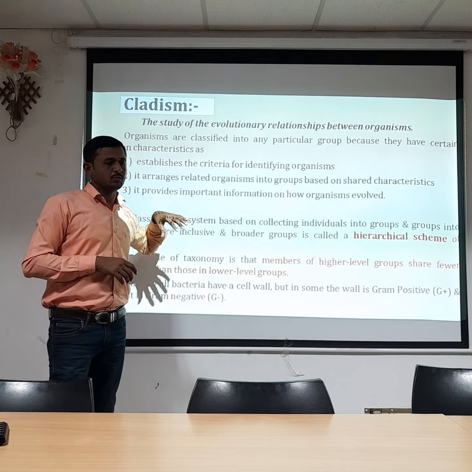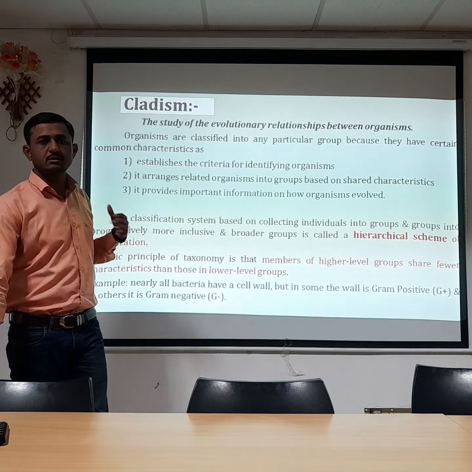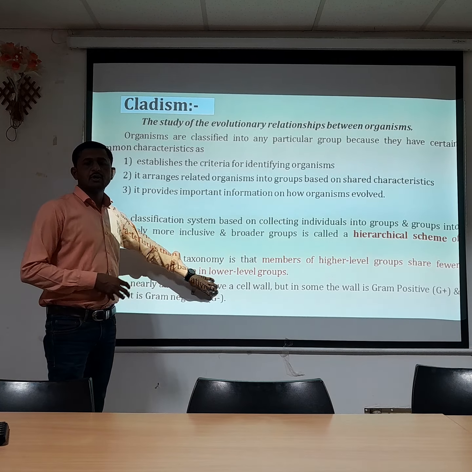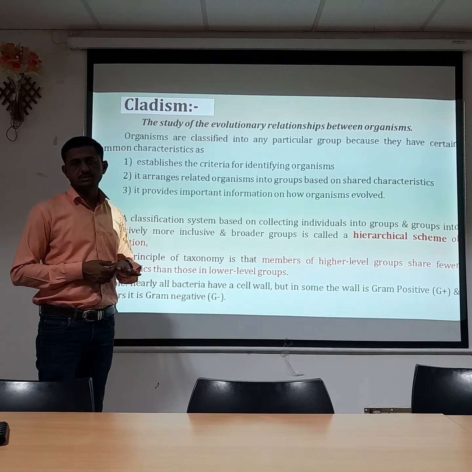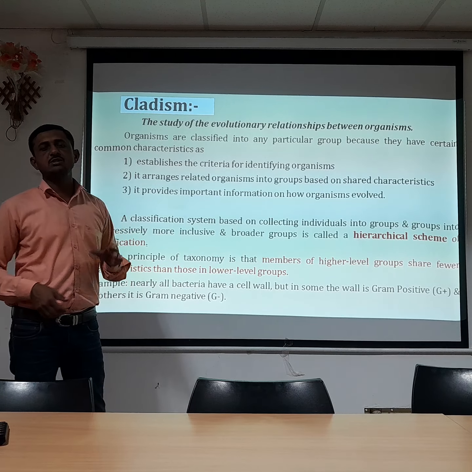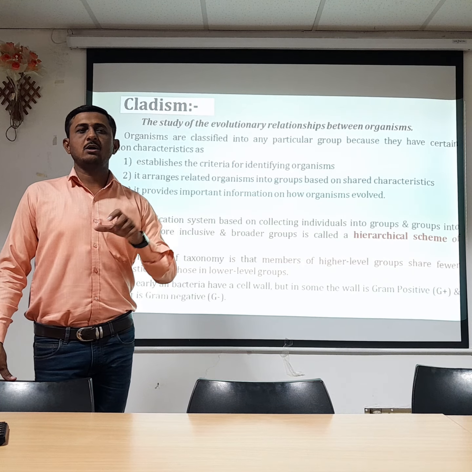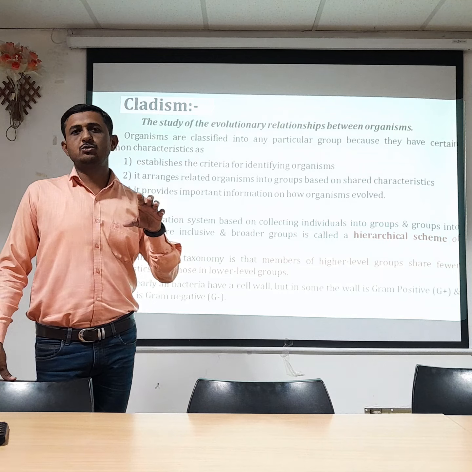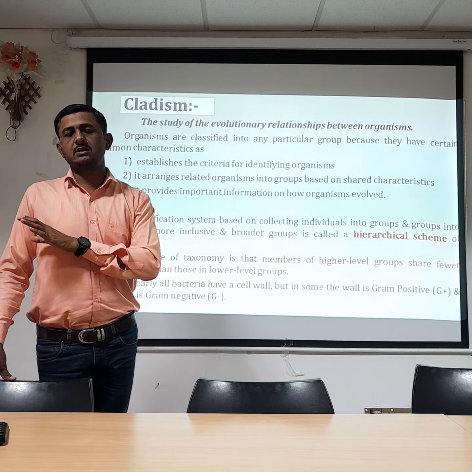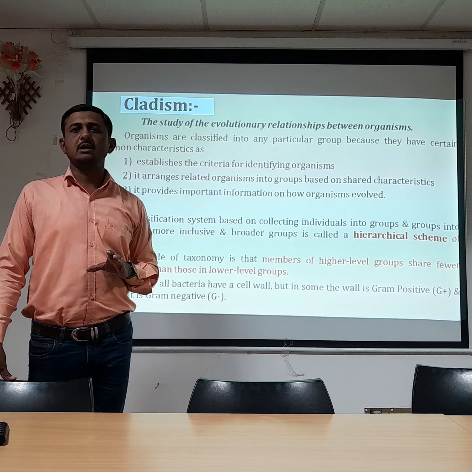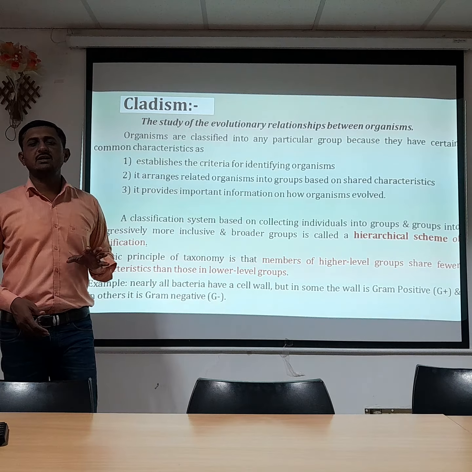Apart from that, when we go for a deeper study or collect more information from that organism, we can find that the group of organisms all show a cell wall, but on the basis of staining characteristics, some organisms appear purple under the microscope, while some appear pink. Or when we check the composition of the cell wall, we can define the peptidoglycan layer of a particular organism as thick, while in other cases it is a thin peptidoglycan layer. So on that basis, though they belong to the same group, some characteristics are different.